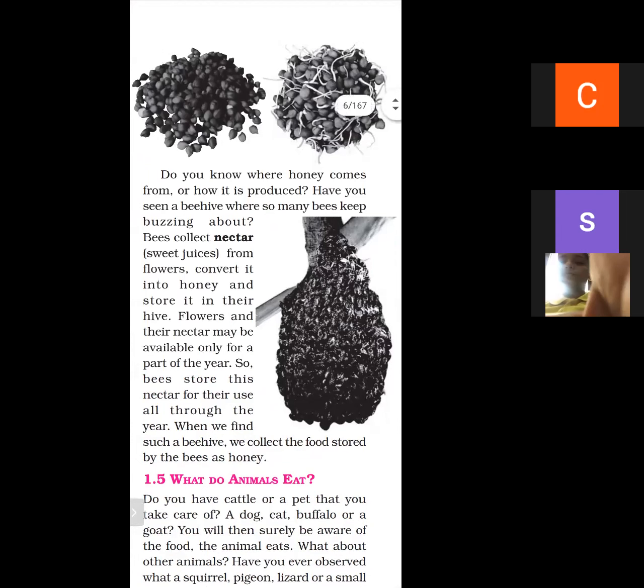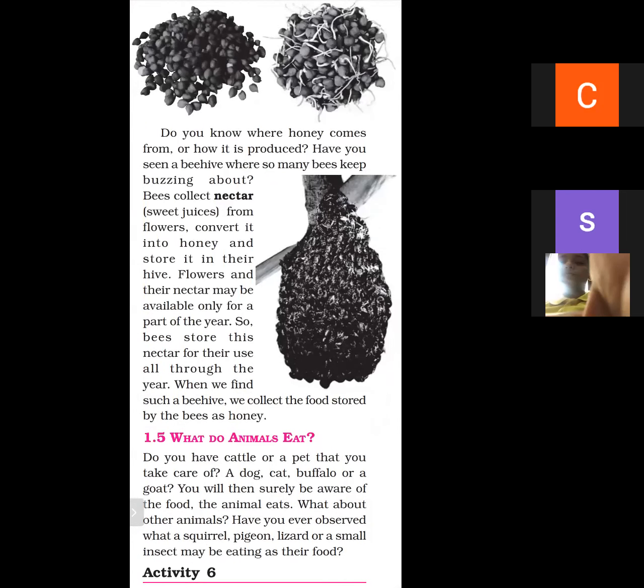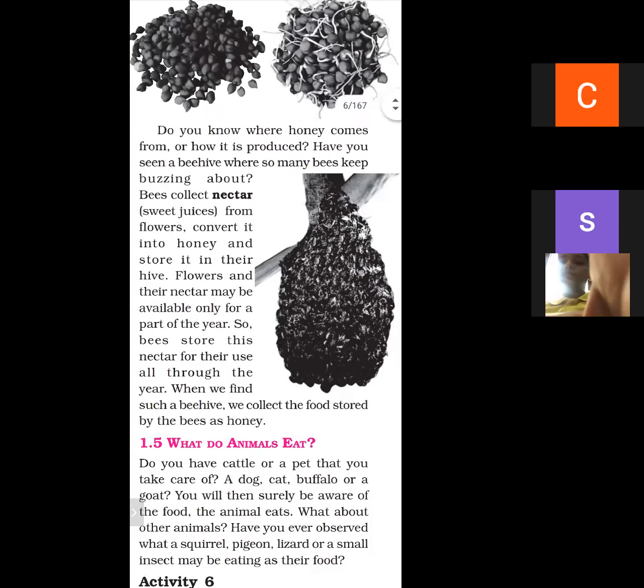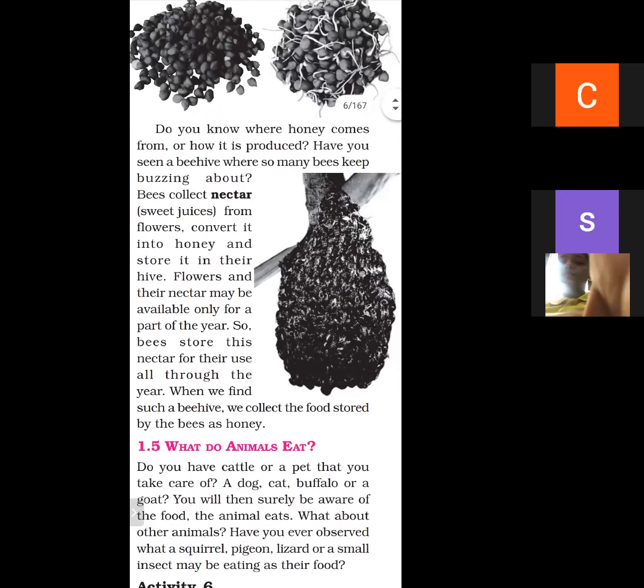Flowers and nectar may be available only for a part of the year, so bees store their nectar for their use all through the year. When we find such a beehive, we collect the food stored by the bees as honey. So how do we obtain honey and how is it produced?